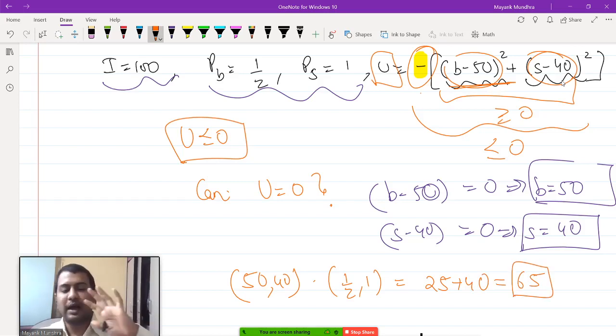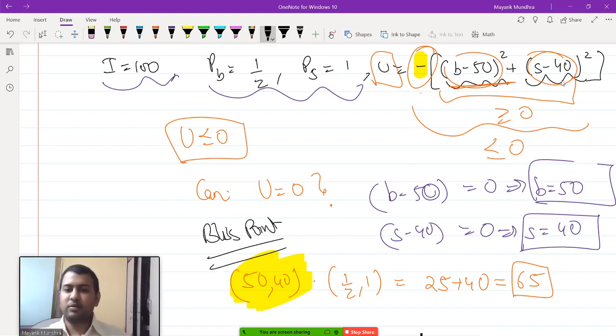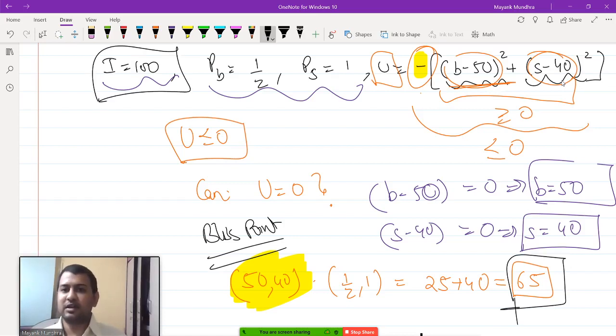So this is the ideal bundle, 50, 40, what we call the bliss point in economic terms, the maximum utility point. If 50, 40 can be achieved, he will always consume 50, 40. The expenditure for 50, 40 is 65, and 65 can be achieved given his income and these prices. That's why he will consume the point 50, 40.